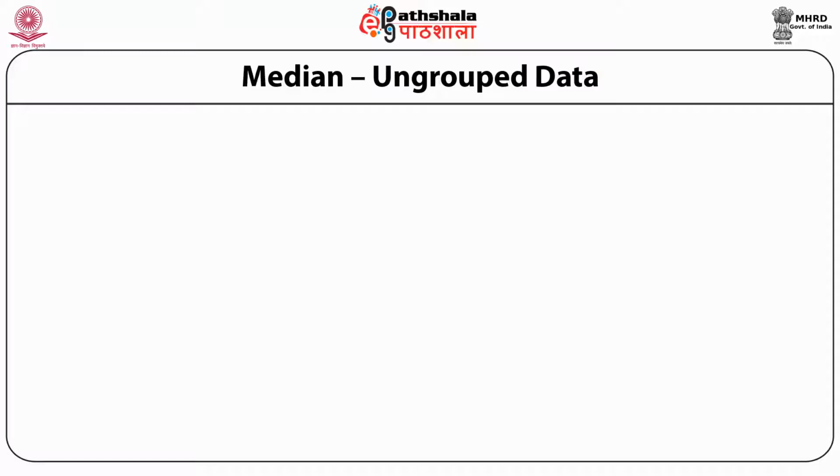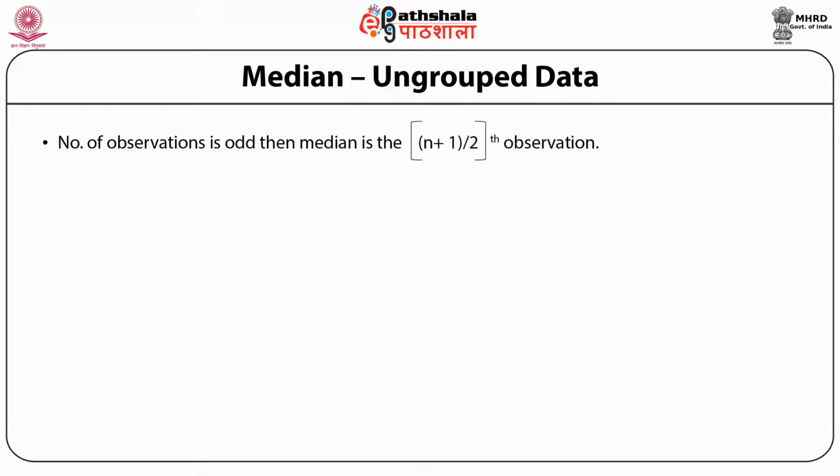In order to find the median value, we have to arrange the data. If we are talking about ungrouped data, first of all, arrange the data in either ascending or descending order. The next step is to look at the number of observations.